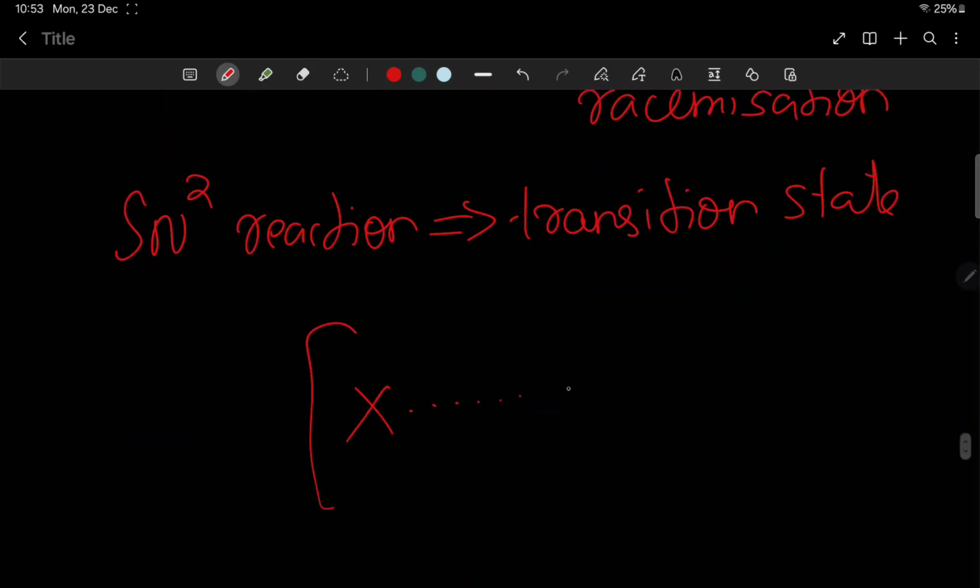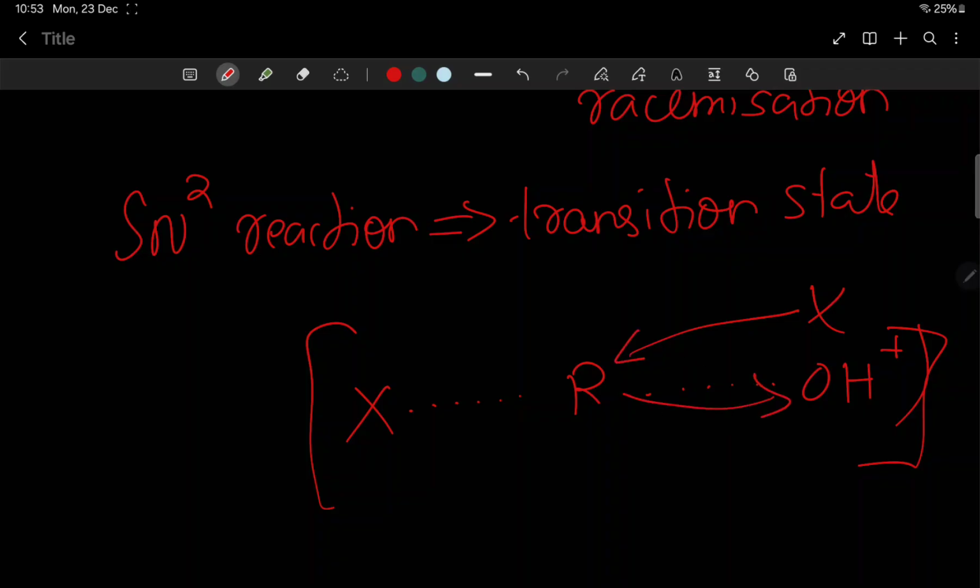I'll take an example that I taught in my haloalkane part 1 class. Look, here OH is going, X is coming. If X comes through the same path as the OH leaving, what problem will there be? Repulsions. It can't happen.